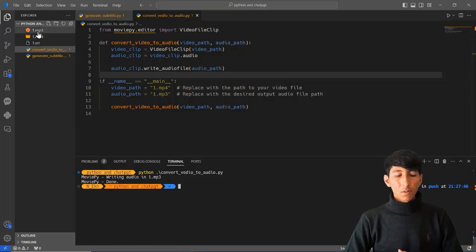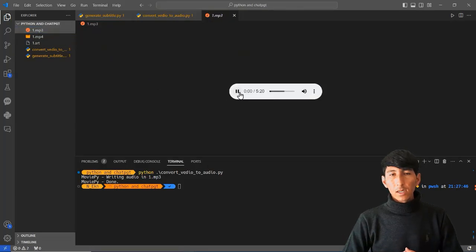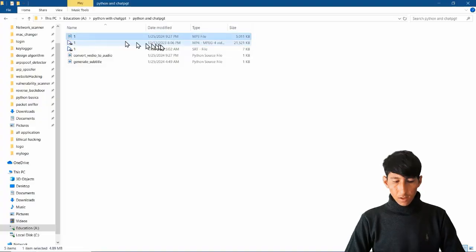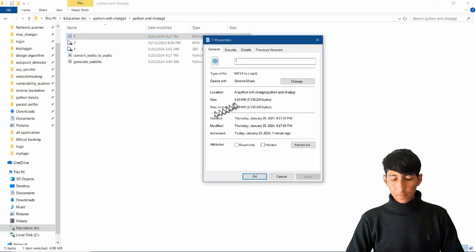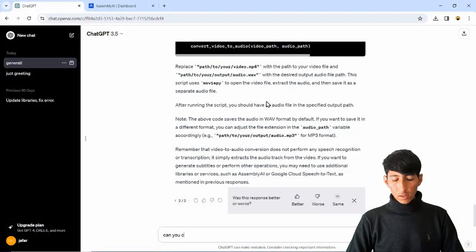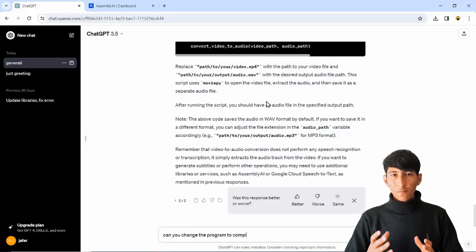Now, if I compare the size of video and audio, it's going to be a bit different. You see the audio is 4.8 megabytes, and the video was 21 megabytes. Now, I am going to go and ask ChatGPT to improve this program, to even compress this audio.